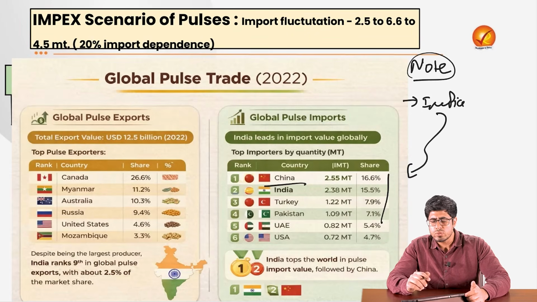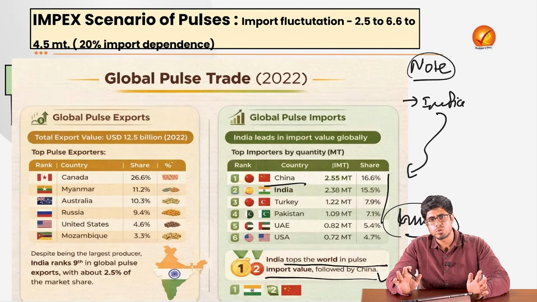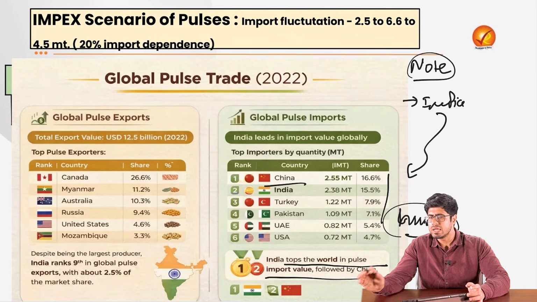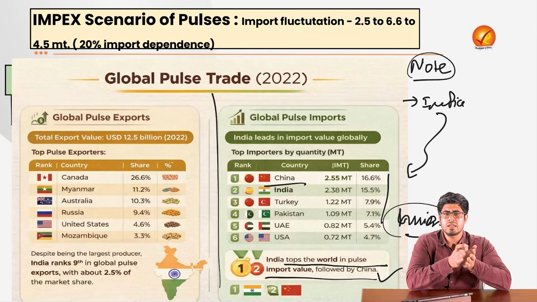But in terms of value, India is the largest importer of pulses. So understand this nuance regarding the import of pulses. It is generally said that India is the largest importer of pulses, which is true in terms of value. But if the question specifically asks whether in terms of volume also India is the largest, it is not. China is the largest importer of pulses, right?